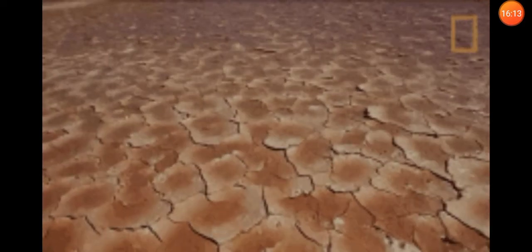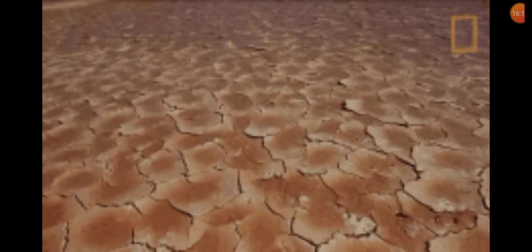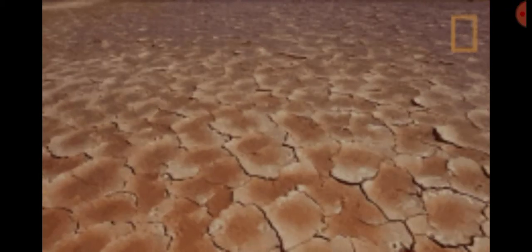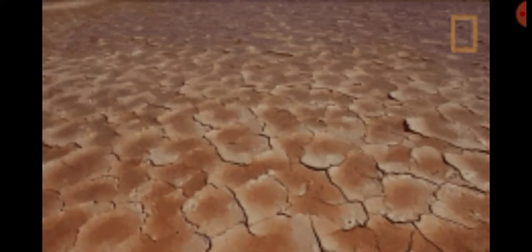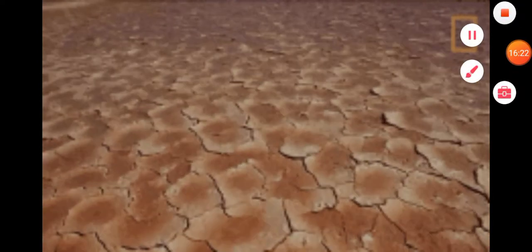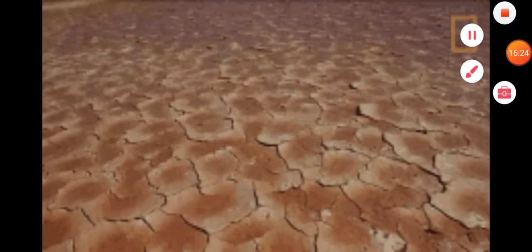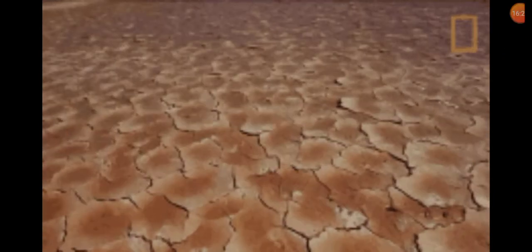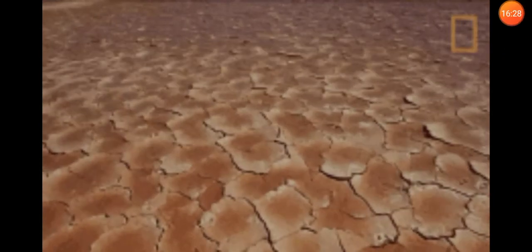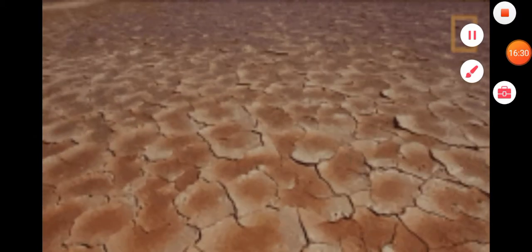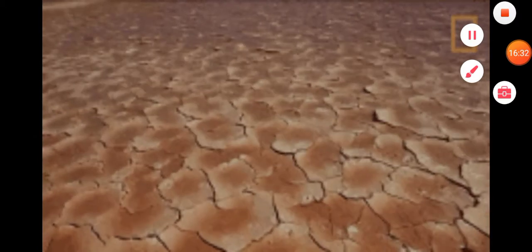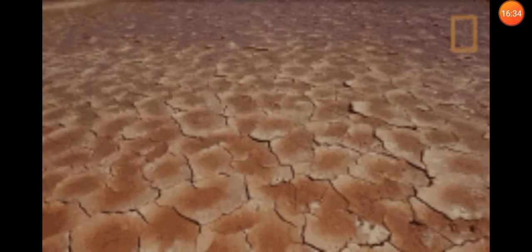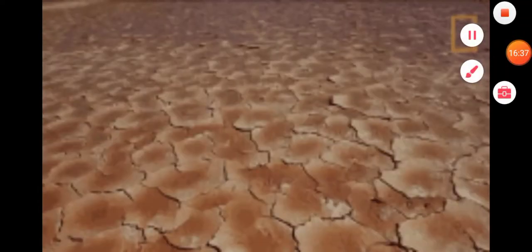This is one of the major problems, that some people are using water carelessly, and some people are dying because of the scarcity of water. So students, you can suggest some views on how we can save water and use water intelligently, so that we can save the water for our upcoming generations.